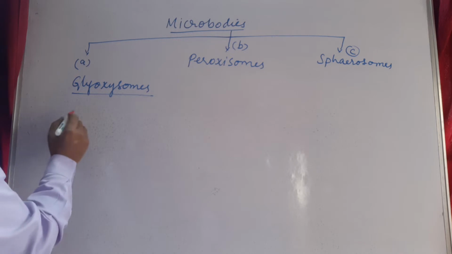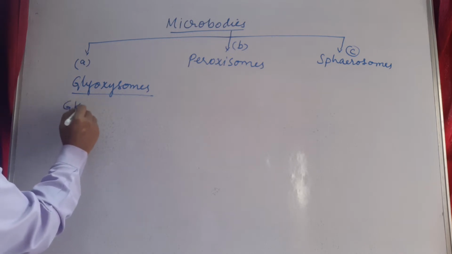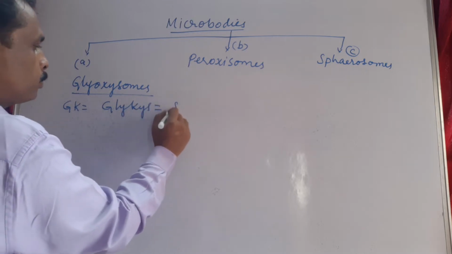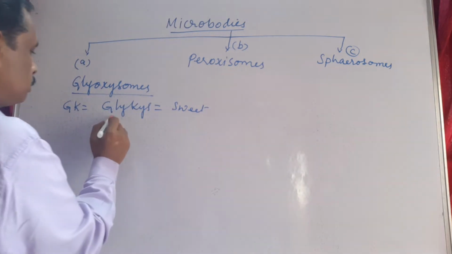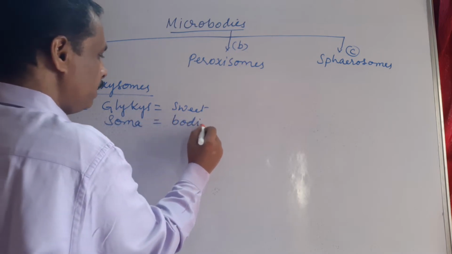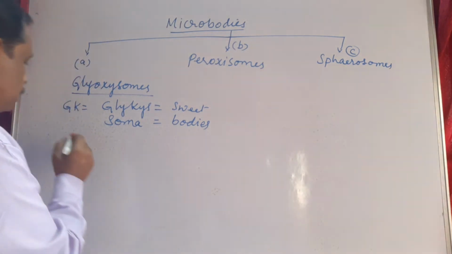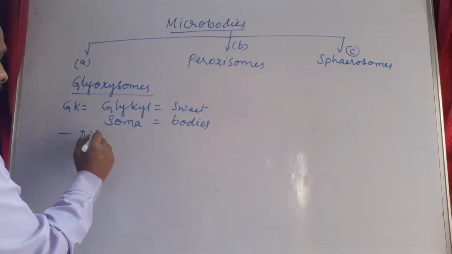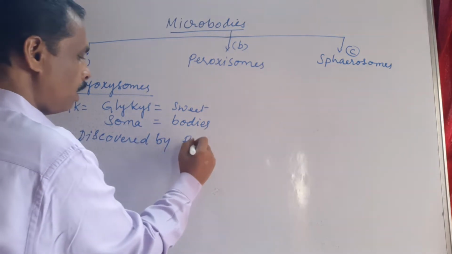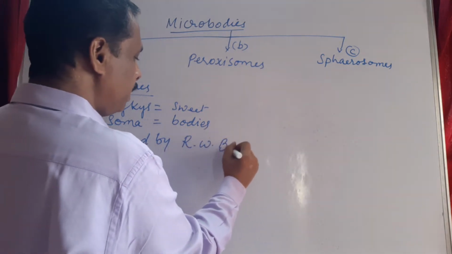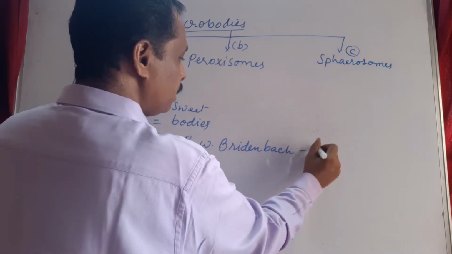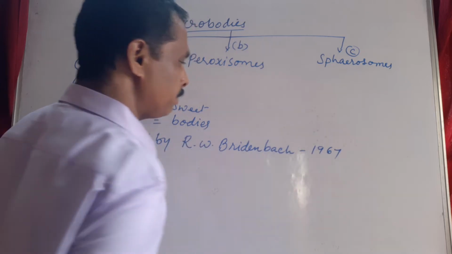Glyoxysomes: in Greek, glykes means sweet, zoma means bodies. These were first discovered by R.W. Bredenberg in the year 1967.